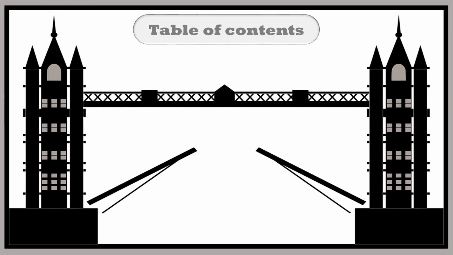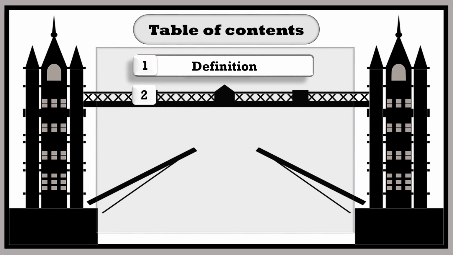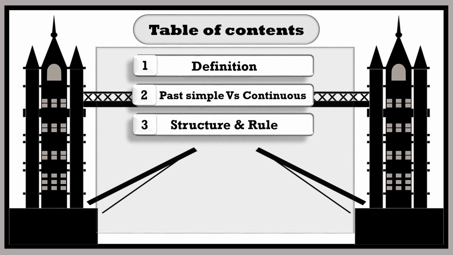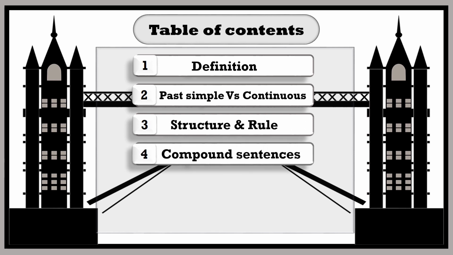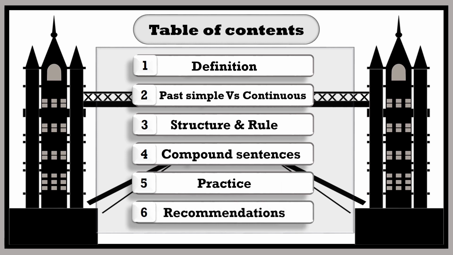During this lesson, we'll be dealing with different parts, starting with a definition, then a comparison between the past simple and the past continuous. After that, we'll study the structure and the rule. We'll also look at different clauses in compound sentences, followed by a practice activity, and finish up with recommendations about usage of some types of verbs.